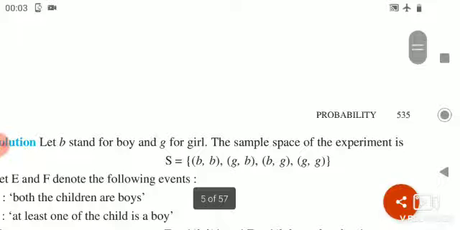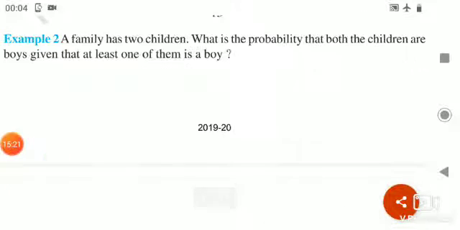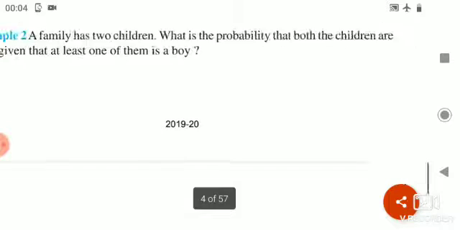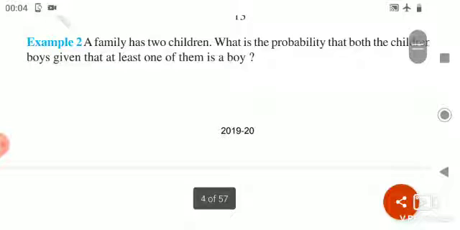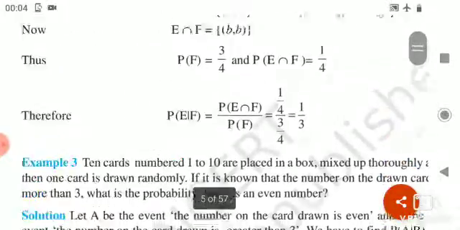Now moving to the next question. A family has 2 children. What is the probability that both the children are boys, given that at least one of them is a boy? Now let me begin with the solution of this problem.